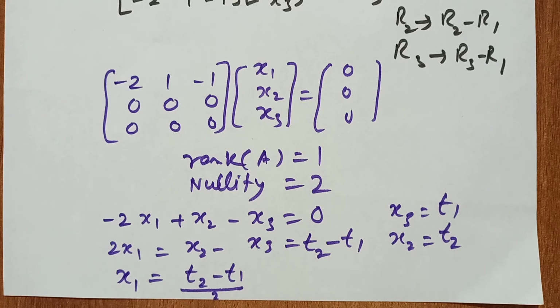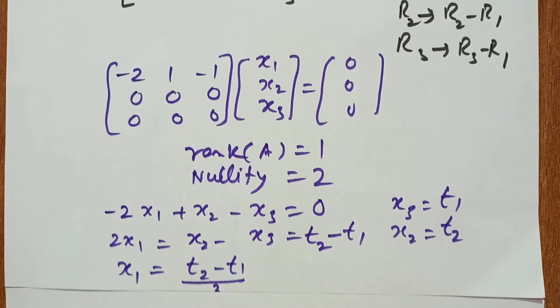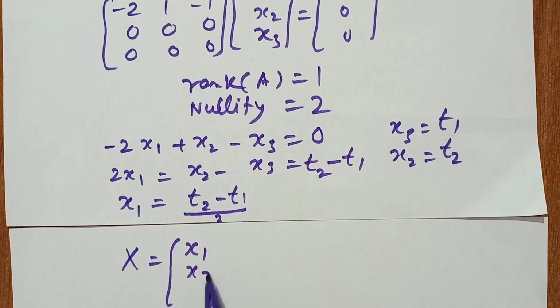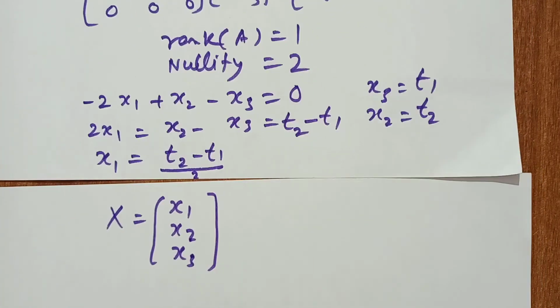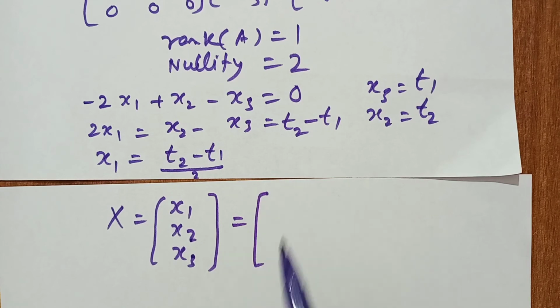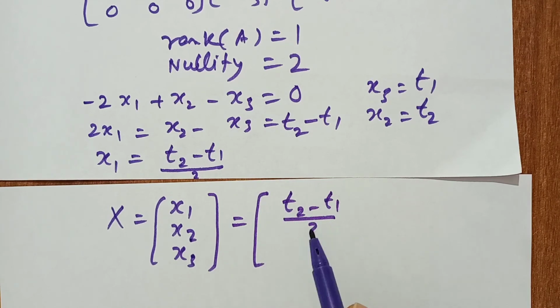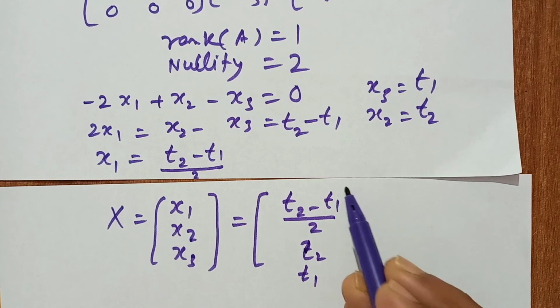So the eigenvector, we will write here, x is equal to x1, x2, x3. Okay, so x is equal to (t2 minus t1) by 2, x2 means t2, x3 means t1.